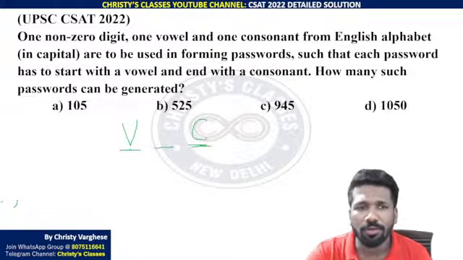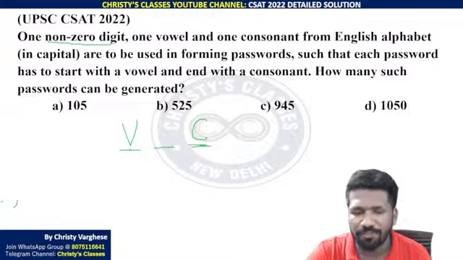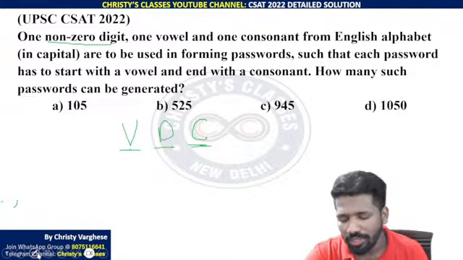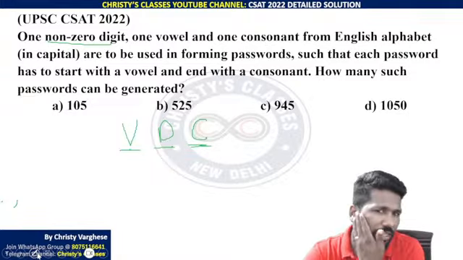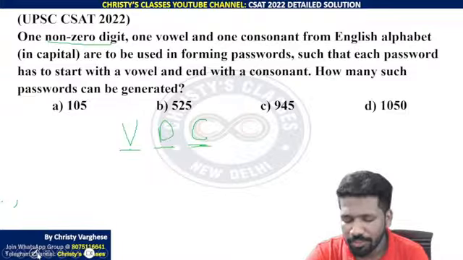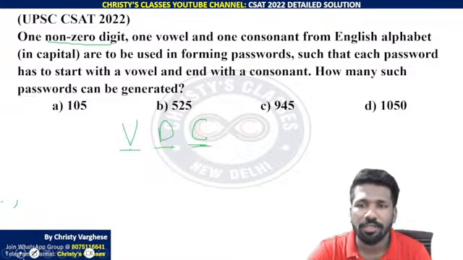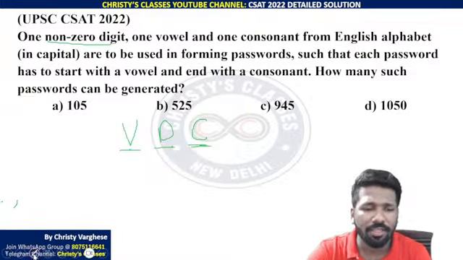And one digit also should be there, a non-zero digit. So D for digit. So D should be in the middle. This cannot be altered because the question clearly says vowel at the left end, consonant in the last position, and it is a 3-letter word, so the non-zero digit should be in the middle position. Now how many ways can this password be generated?